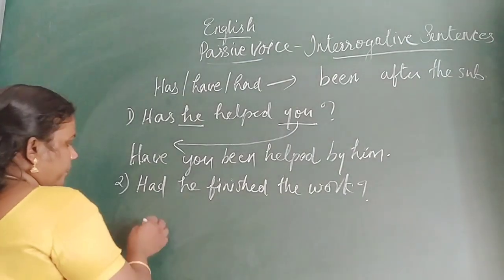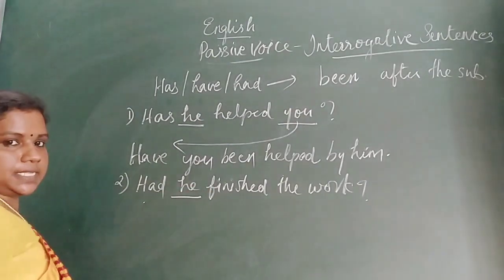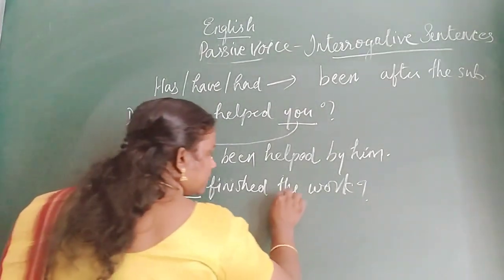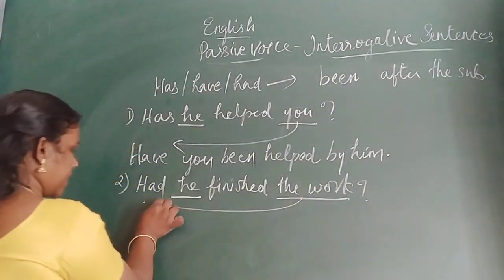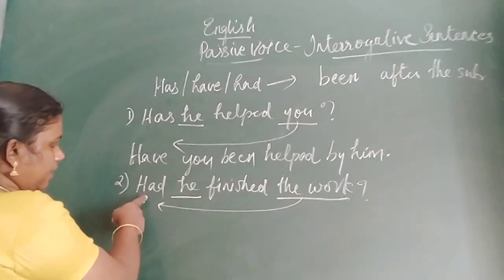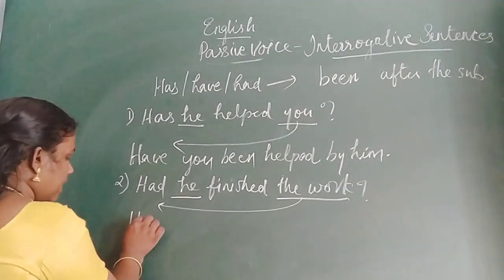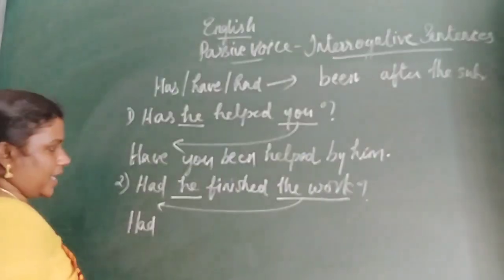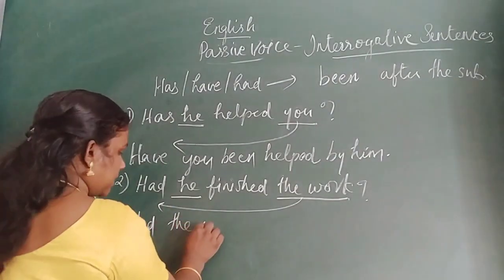How will we do it? He. Okay, here we have to find this is the subject. This is the object. And this object will come here first. And here the past form of the verb. So the same verb only we will start with. Had. Okay. What is the object? Subject? Had the work.